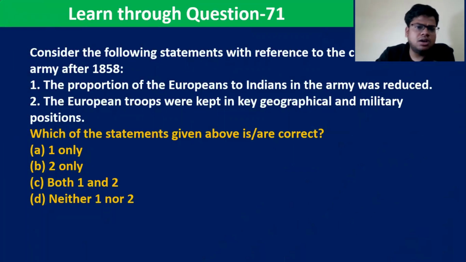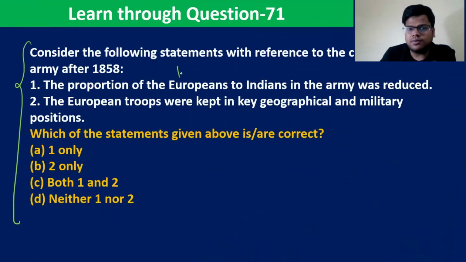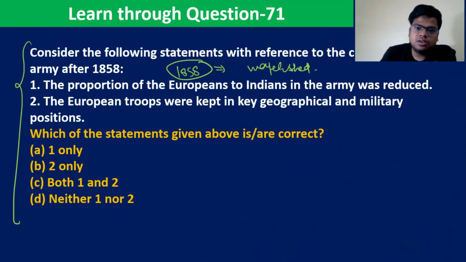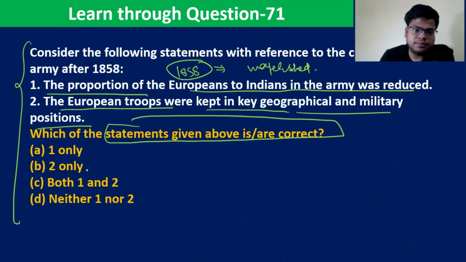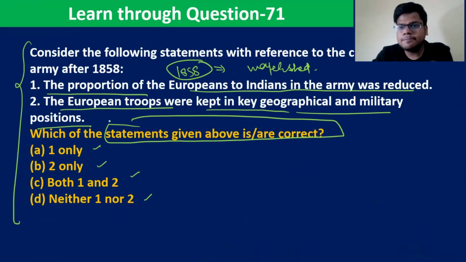It's an easy question. Consider the following statements with reference to changes in the army after 1858. So we have discussed how the 1857 revolt has been a watershed movement, right? First, the proportion of Europeans to Indians in the army was reduced. Second, European troops were kept in key geographical and military positions. Which of the following statements are correct? 1, 2, 1 and 2, neither 1 nor 2. So pause the video and try to answer the question.